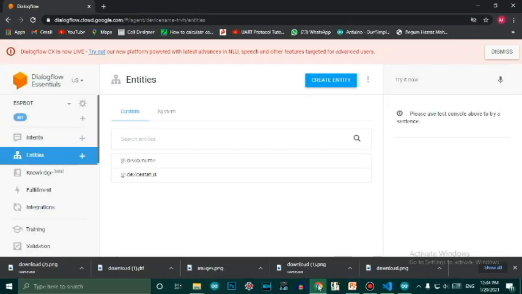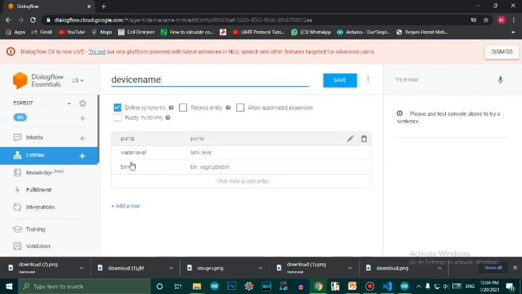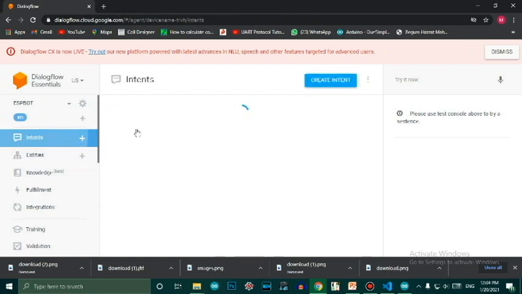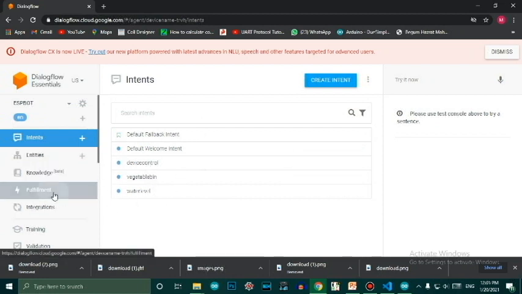Now we quickly jump to Dialogflow. As I said previously, I am not going into much detail on this. It is actually a kind of machine learning tool. We created entities with the name of device, describing our sensors and devices connected to the ESP8266. Then we created some intents with the names device control and water level. Then we have fulfillment.